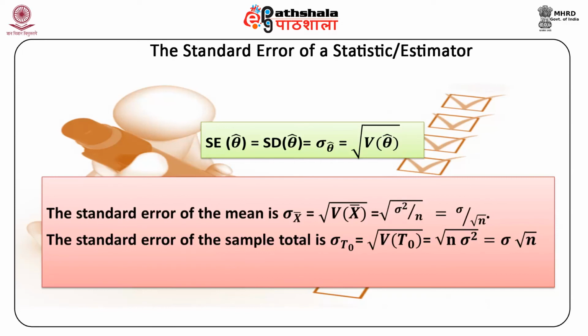Expected value of T0 is n mu and is equal to 25 into 70, which is equal to 1750. This is our third property. And the standard deviation of total weight is equal to sigma T0, which is equal to the square root of variance of T0, and is equal to sigma into square root n. Now this is equal to 12.5 into the square root of 25, hence is equal to 62.5. This is our property 4.